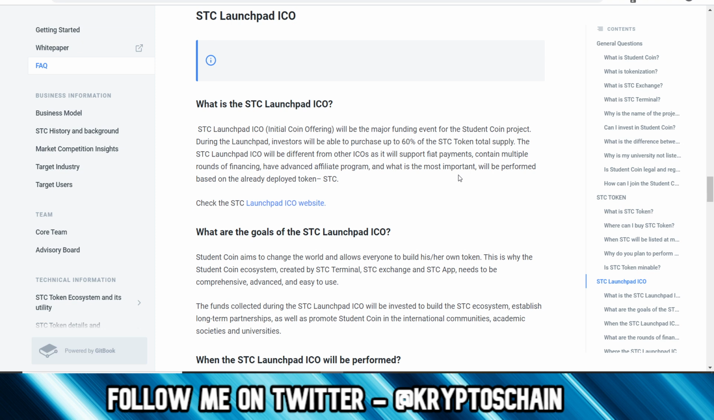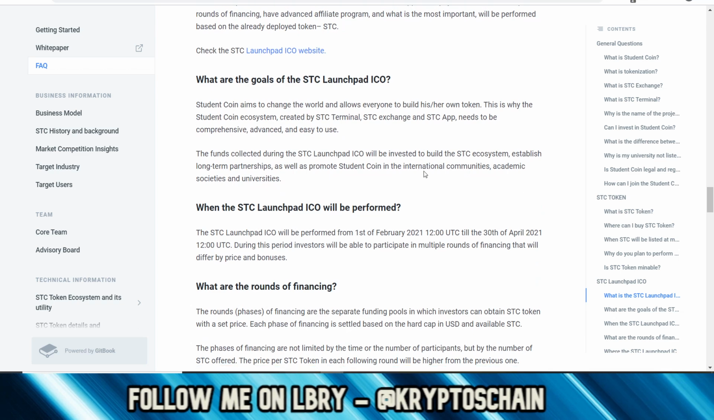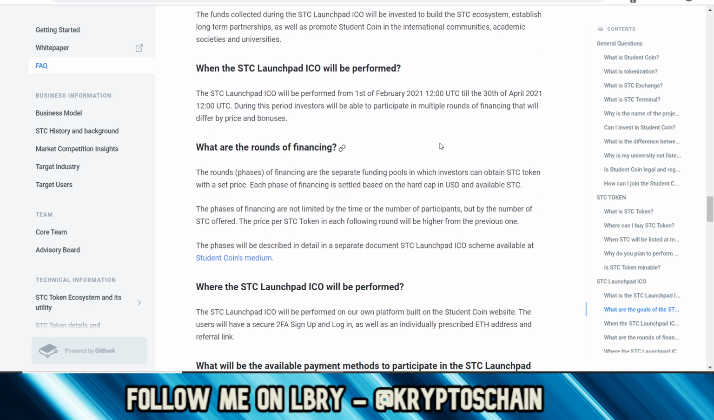The STC Launchpad ICO will be different from other ICOs, as it will support fiat payments, contain multiple rounds of financing, have an advanced affiliate program, and what is the most important, will be performed based on the already deployed token STC. What are the goals? So you can find out more info here.